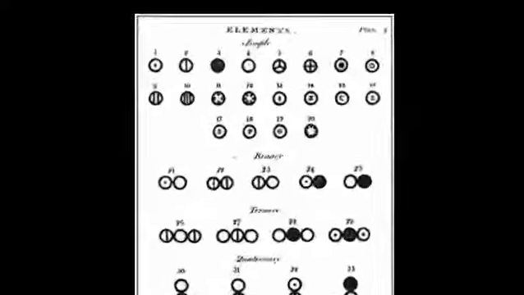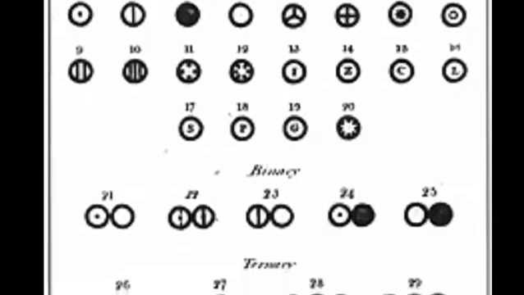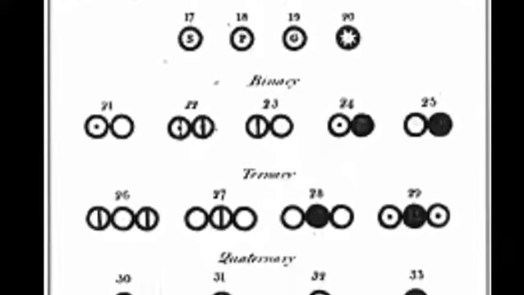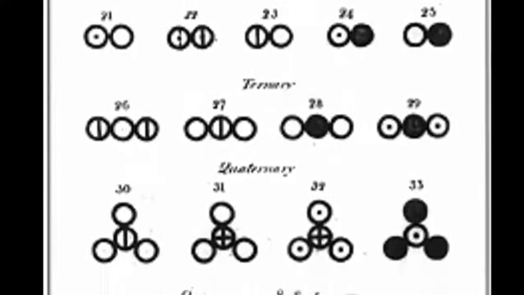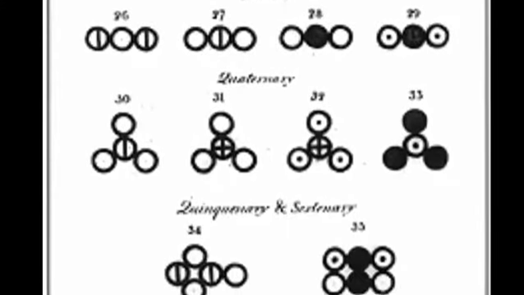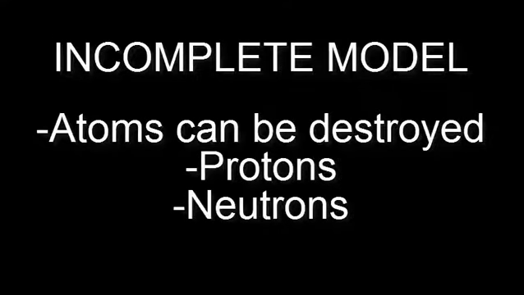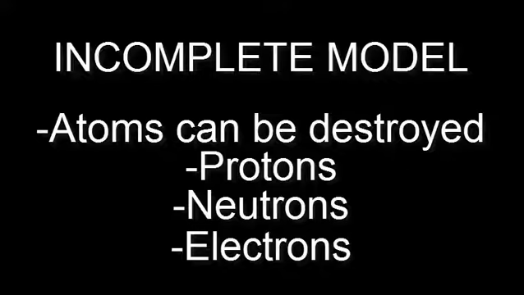There is little evidence of John Dalton's experiments other than his atomic model. It shows that each element has its own atom, and that atoms of different elements can combine together to make different compounds of different size and composition. His atomic model is incomplete because atoms can be destroyed via nuclear reactions, and they still don't have protons, neutrons, and electrons and the properties of each.